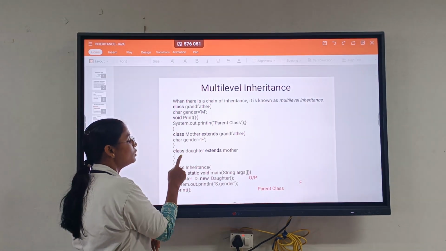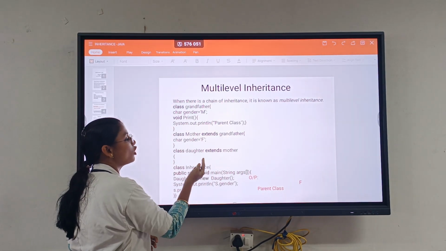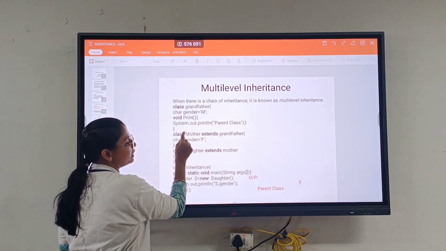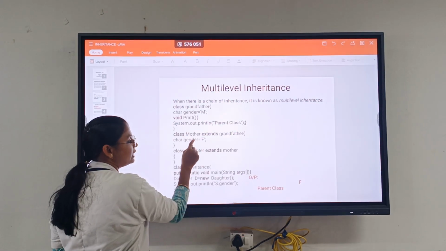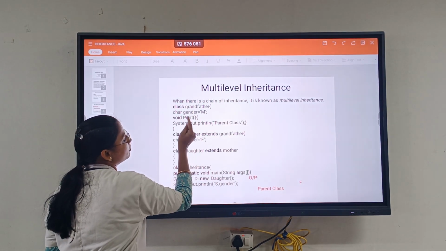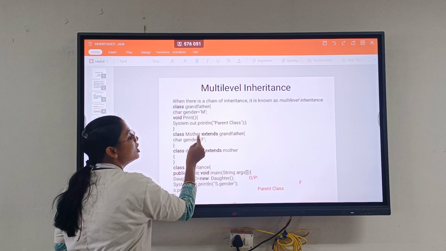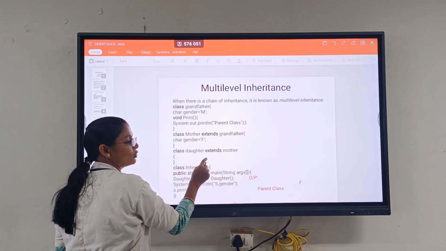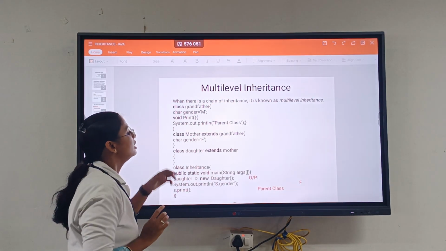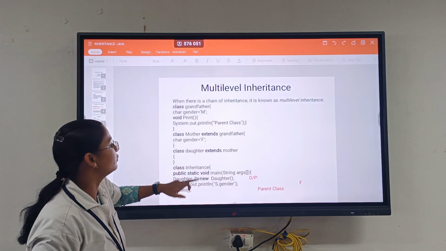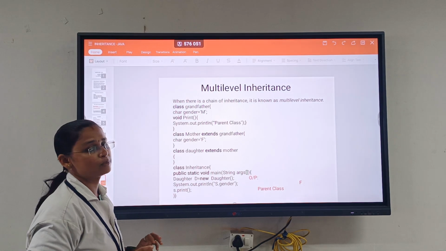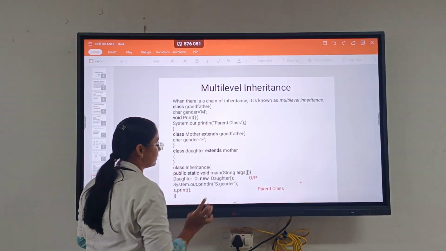Don't misunderstand. Class daughter extends mother, so daughter has been extending the features of mother. Here we have gender female. Then mother extends grandfather, extending the features of grandfather. Grandfather has male, but here it can't override because mother has female and daughter is also female. So female has already been given, so gender has been displayed as female. But again s.print has been given, so print means it is in this class. The parent class has been printed.